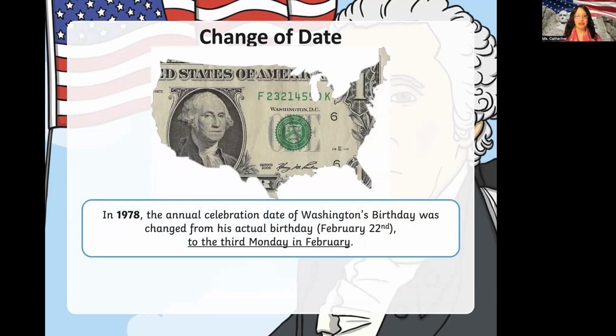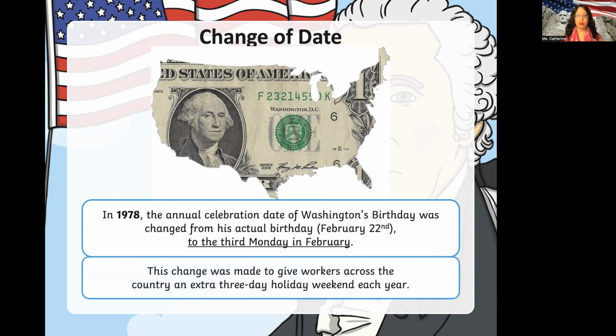In 1978, the annual celebration date of Washington's birthday was changed from his actual birthday, February 22nd, to the 3rd Monday in February. Bonus question. This year, 2028, which day does President's Day land on, which was the original Washington's birthday?